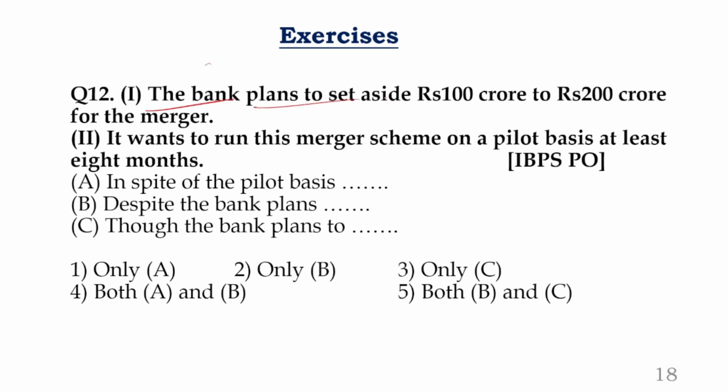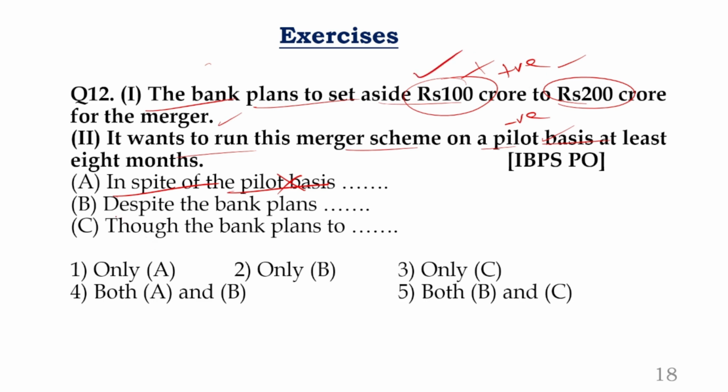The bank plans to set aside 100 crore to 200 crore for the merger. Okay, they are planning something. They put this much of amount, 100 crore to 200 crore, a very huge amount. Now it wants to run this merger scheme on a pilot basis only. At least 8 months they want to run this on the pilot basis. The point is they are investing so much, but still they want to run it only on a temporary basis, for an initial time. So it's kind of a contrast. You are investing so much, but your plan is only for the short term. So look at this. In spite of the pilot basis, no, it's not in spite of. In spite of investing this much, you can say.